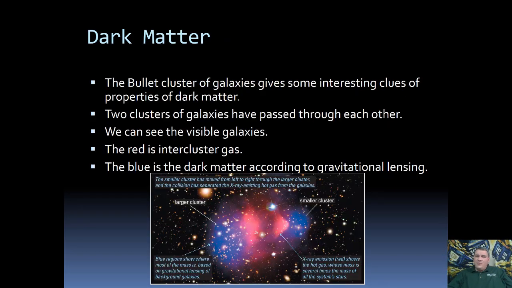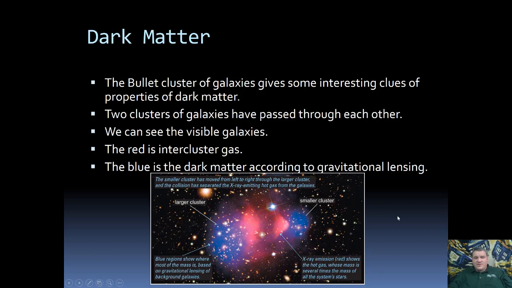Although we don't know exactly what dark matter is, that doesn't mean we don't know about some of its properties. Okay, so we can actually look at astronomical things to figure out some of the properties for these small particles. In this image, what we're looking at is the Bullet Cluster of galaxies. This is actually two galaxy clusters. We have this cluster on the left, and then another cluster over here on the right. What's interesting about these clusters is they've actually passed through each other relatively recently. Remember, we're talking in astronomy, so we're talking within the last 500 million to billion years.